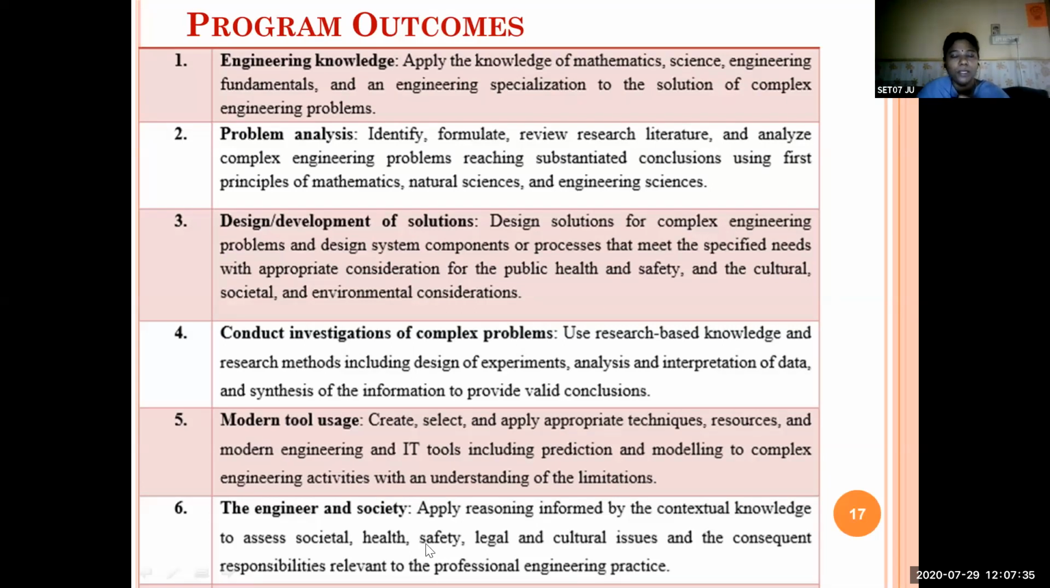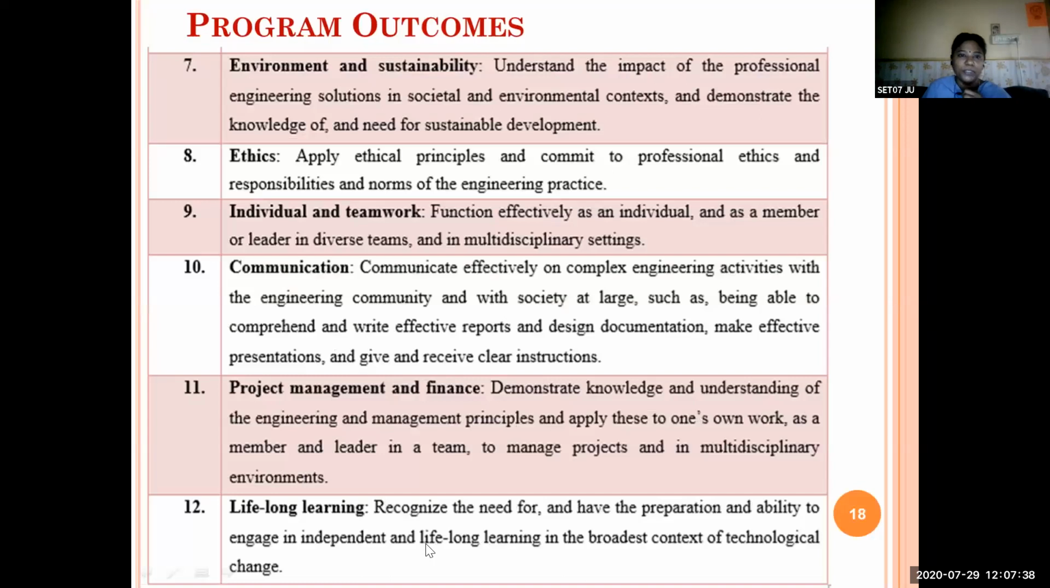And the seventh program outcome is environment and sustainability. You will have the knowledge about the environment, how to maintain sustainability, or how to survive, or how to maintain the environment as it is. Those concepts, that knowledge, you will be gaining. And the eighth program outcome is ethics. As an engineer, you will do only moral things. You will not do any immoral activities, and you will be useful to the society. You will act as a responsible citizen of the society. So you will not go with unethical aspects.